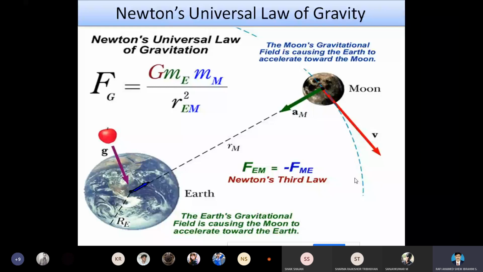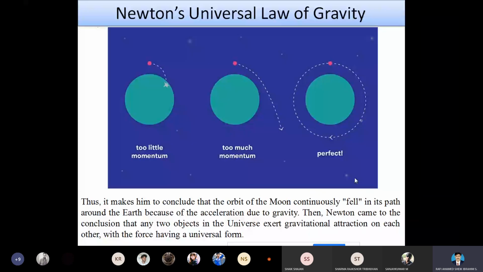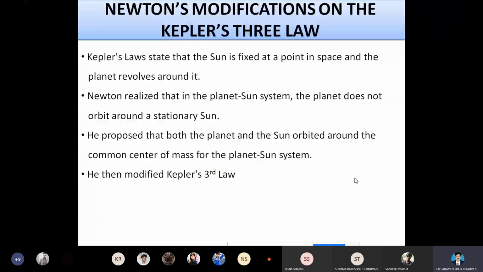Now let us consider Newton's modification of Kepler's third law. To explain this modification, I have chosen only a particular point. That particular point alone is going to explain the merits and the demerits of the assumptions.